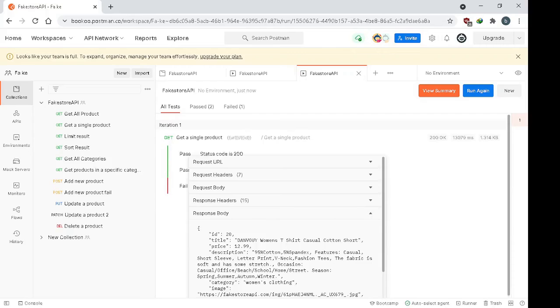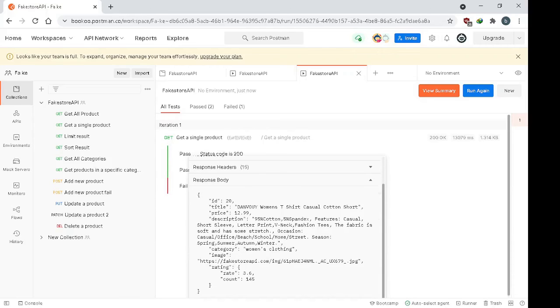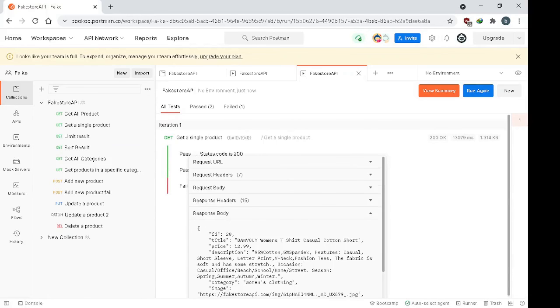And you can see here that the response should have displayed. It will display in the result, so you can see it.